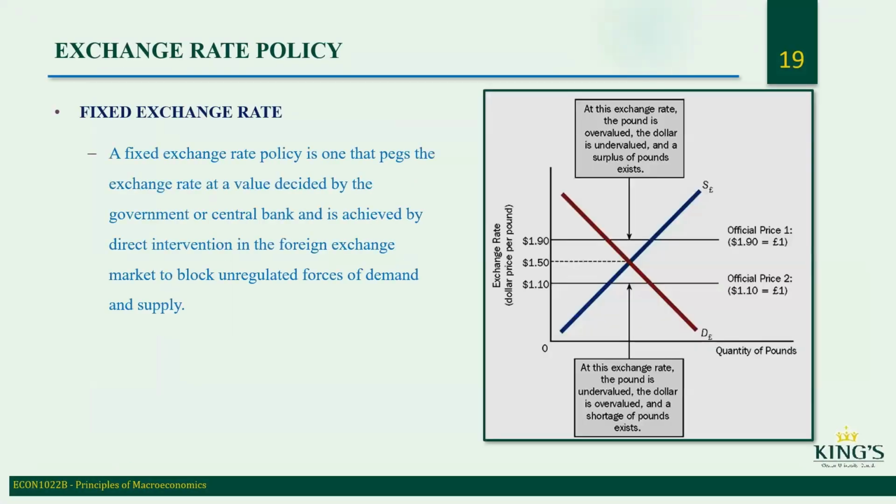While a fixed exchange rate policy is one that pegs the exchange rate at a value decided by the government or central bank and is achieved by direct intervention in the foreign exchange market to block unregulated forces of demand and supply. So a fixed exchange rate requires active intervention in the foreign exchange market.